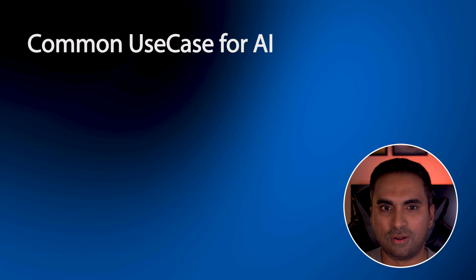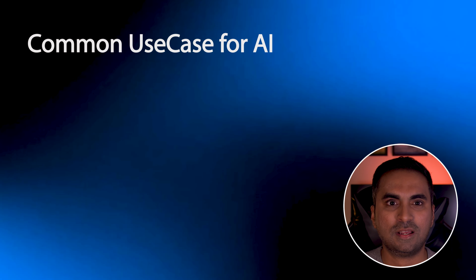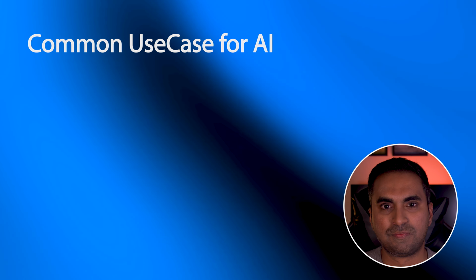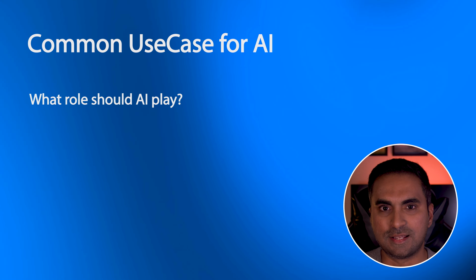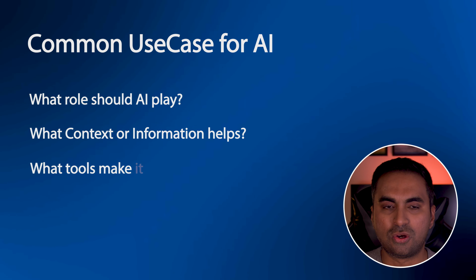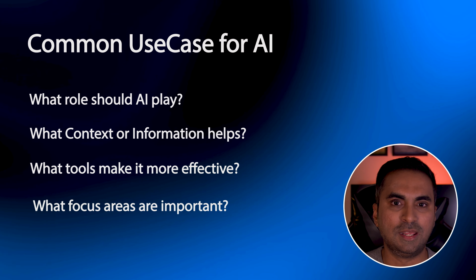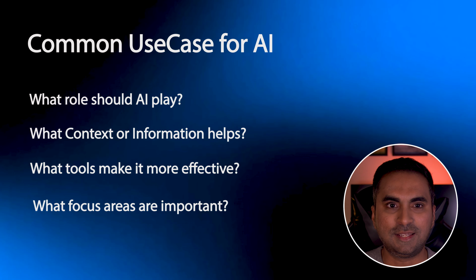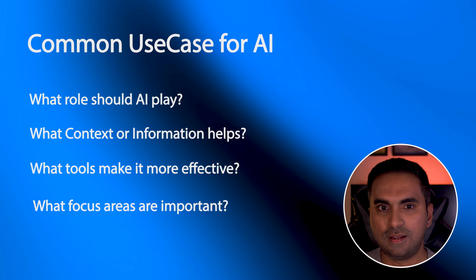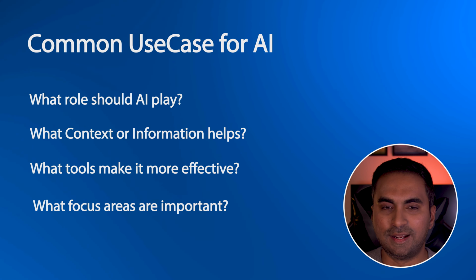If you want to start using this today, here's what I would recommend. Pick one thing you do regularly. Maybe it's research, writing, data analysis, or whatever. Then ask yourself these 4 questions. What role should AI play in this task? What context or information does it need to do this well? What tools or capabilities would make this more effective? What boundaries or focus areas should it keep in mind? Then structure your next AI interaction with these 4 things clearly defined. I promise you, you will see an immediate difference in quality and consistency.